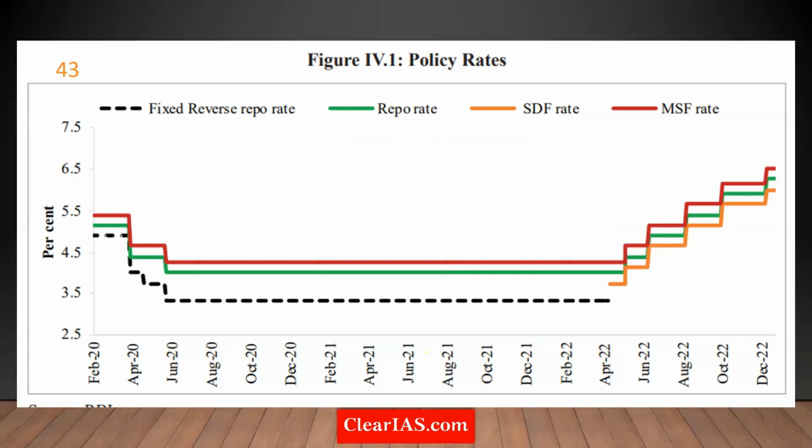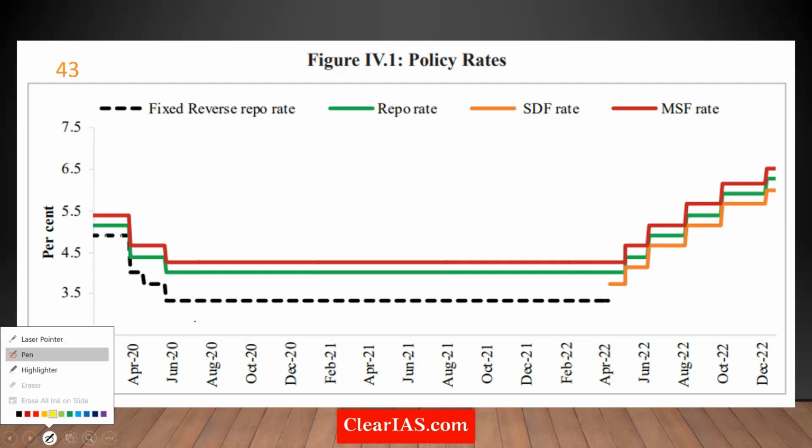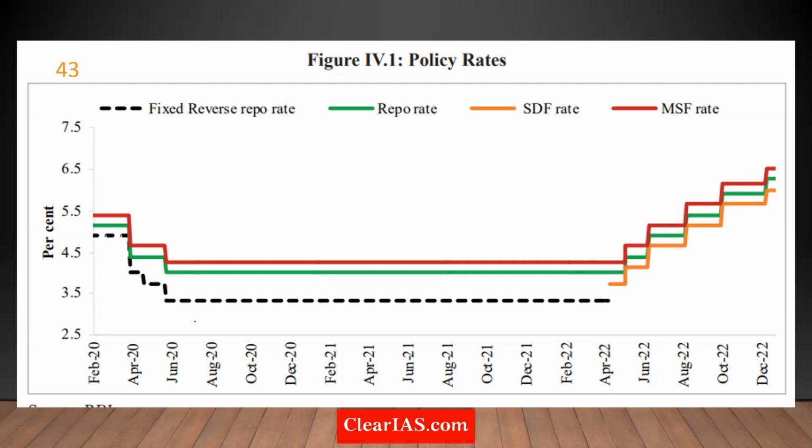We were speaking about synchronized monetary policy tightening, if you remember. We spoke about triple shocks, and the third shock was the synchronized monetary policy tightening. After the Ukraine-Russia war began, policy rates around the world started increasing in order to control inflation. That had to happen in India also. So to control inflation, our policy rates also started going up. The green line is the repo rate, which started going up. I know you know the relationship between rates, inflation, growth, etc. If not, go and watch our classes again.